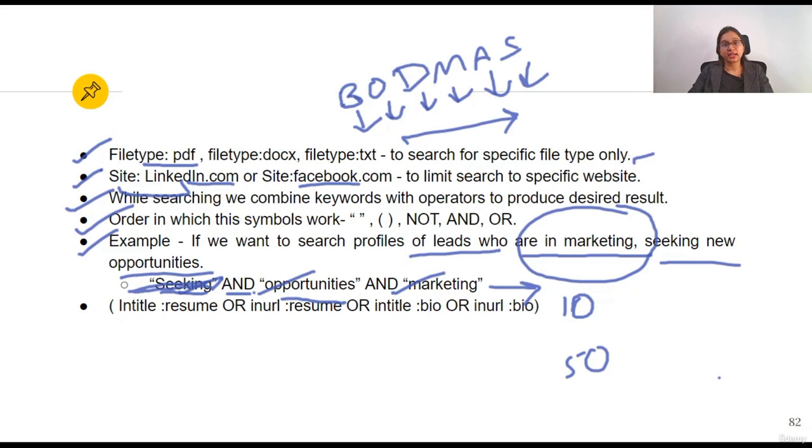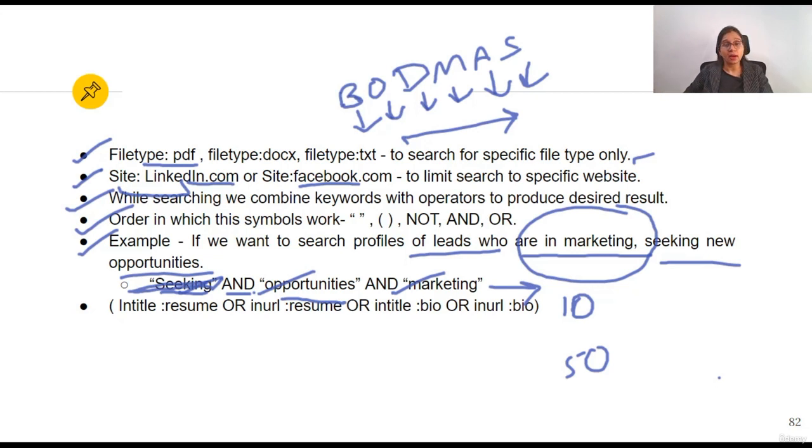So it is always trial and error. There are some rules which, if you follow, will get you close to your exact result, but there is no hard and fast rule. Keeping these basic rules in mind, you can try searching and you will get some resumes. If you are not satisfied, you can use other keywords, lessen the words or add more words. It is all up to you. With practice only you will become good at searching candidates.